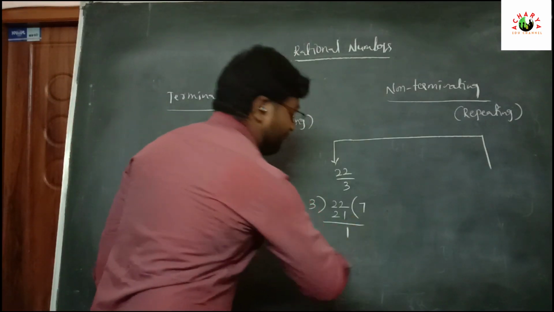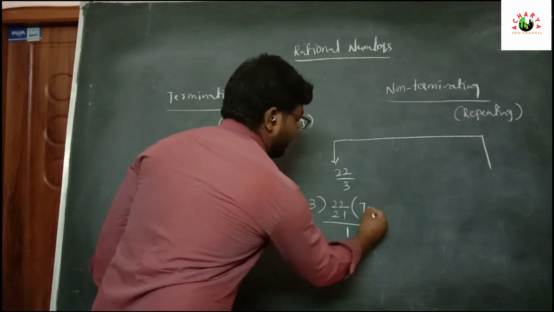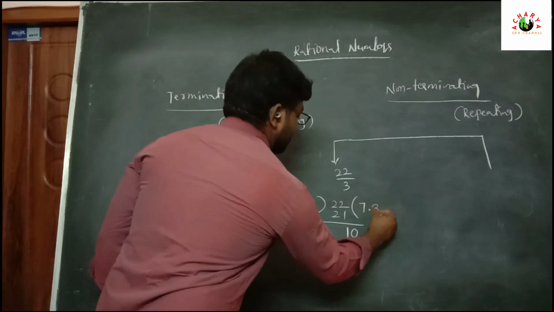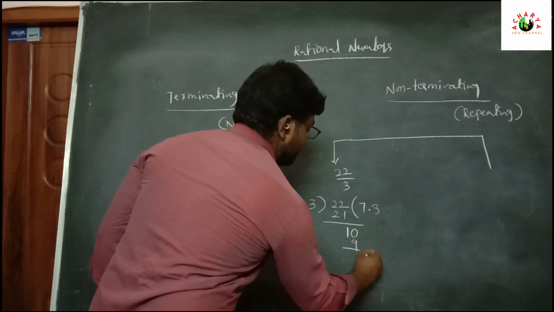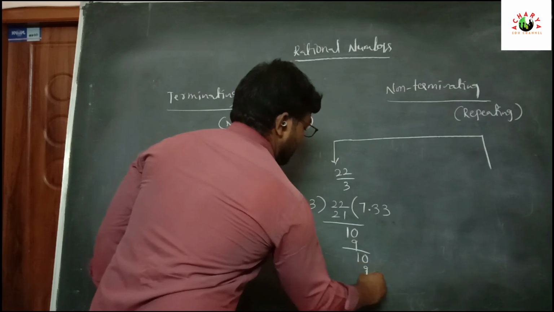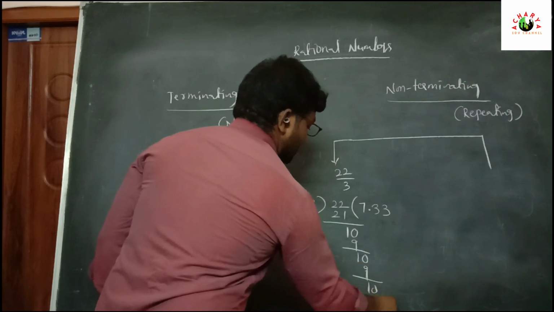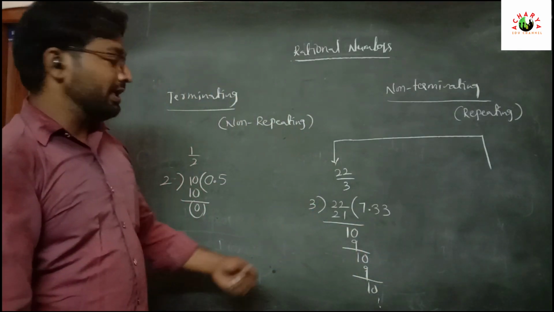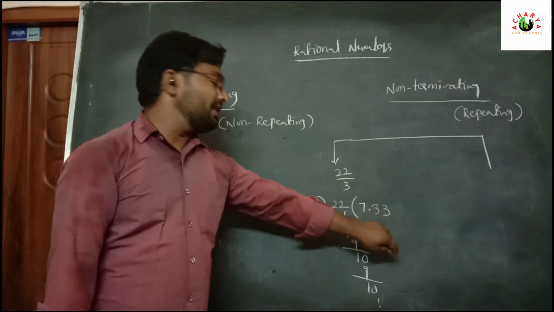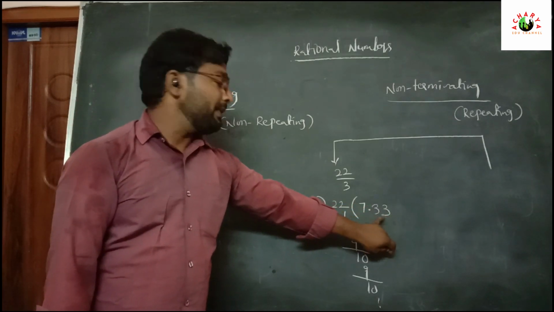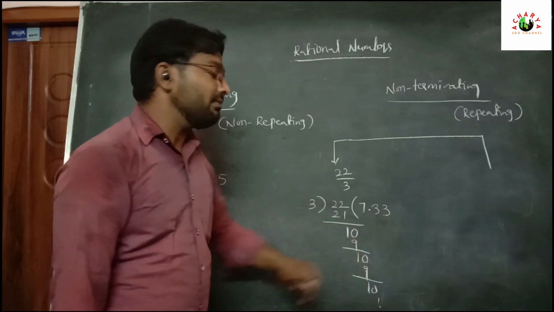The remainder is 1. We put a point and 0. Here 3 3s are 9, again 1 0, 3 3s are 9, 1 0. It continues, repeating continuously with the same digit.